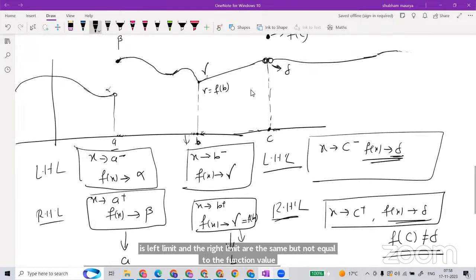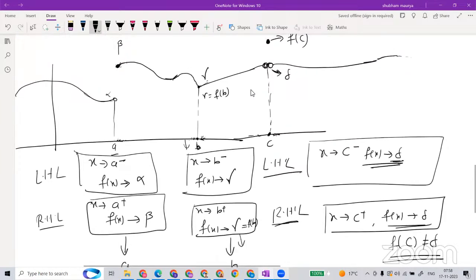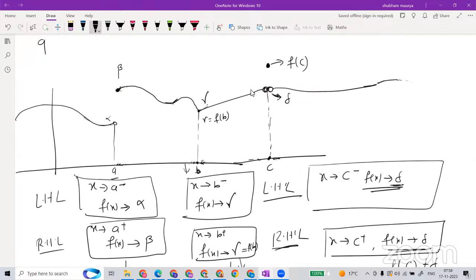This graph is not continuous. There is a problem at B, a problem at A, and a problem at C. The function is not continuous. Delta and gamma, no, not gamma. Gamma is continuous, no?